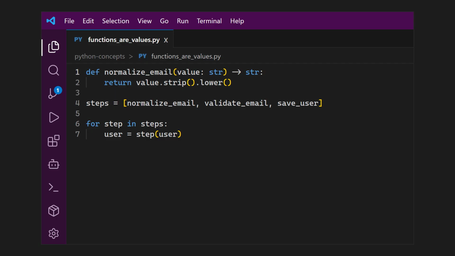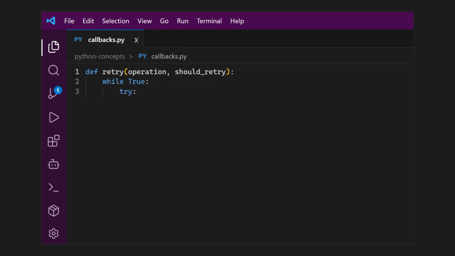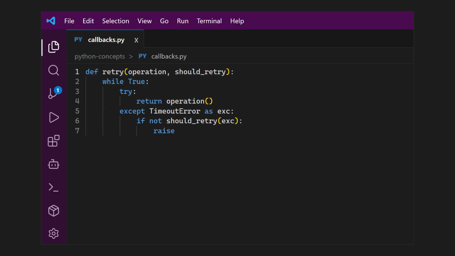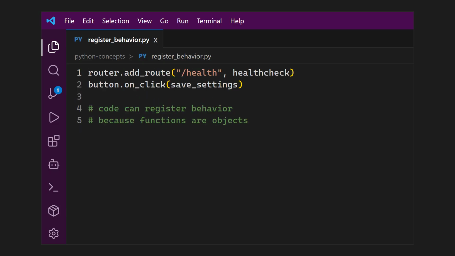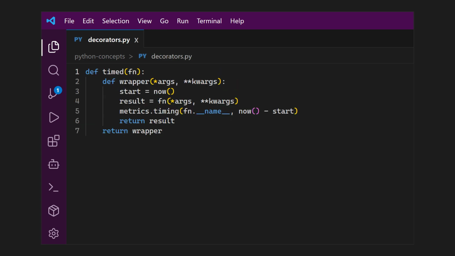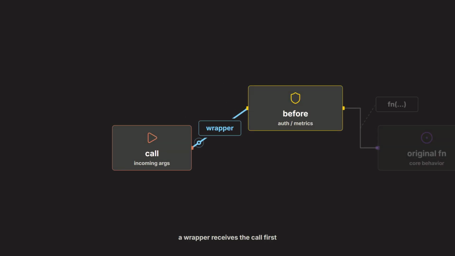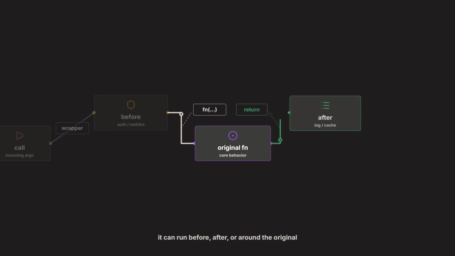A function can be passed to another function, returned from a function, stored in a collection, attached to an object, or used as an argument to configure behavior. That is the basis for callbacks and some other elements such as decorators. A decorator receives a callable and returns a callable. The returned callable can add behavior before the original function runs, after it runs, or around the whole call.